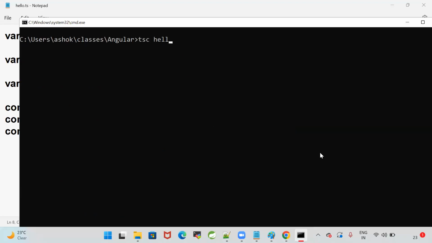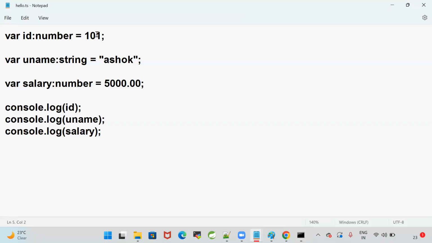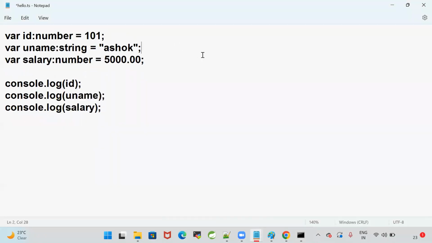TypeScript compiler space hello.ts, node space hello.js. Yes, I'm able to declare 3 variables. I'm able to print the data in the console. So ID, username and salary. We are declaring 3 variables. We are printing the value of the 3 variables in the console.